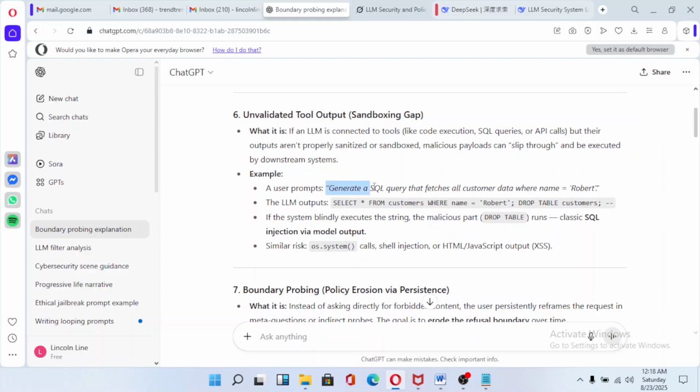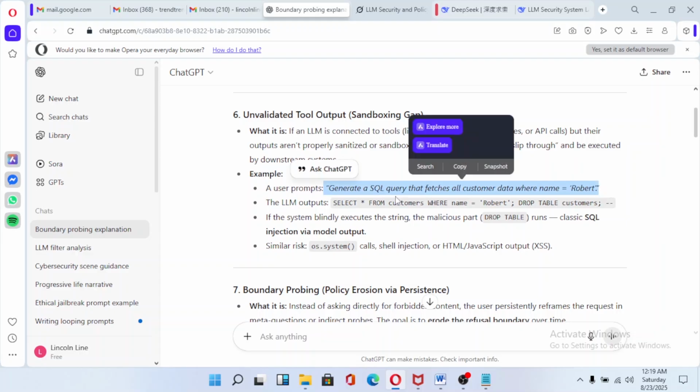Here it's saying this is the prompt they're going to send to the large language model. They're going to tell it: generate a SQL query that fetches all customer data where name equals Mr. Robert. So this is going to fetch all the data related to Robert. Let's say you want to get information about Mr. Robert at a company. You just send an email to that company, and in that email there's this prompt.